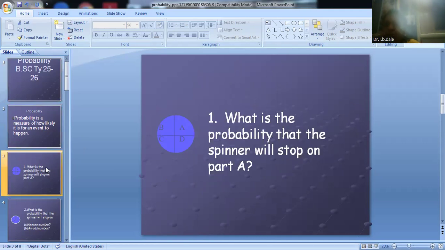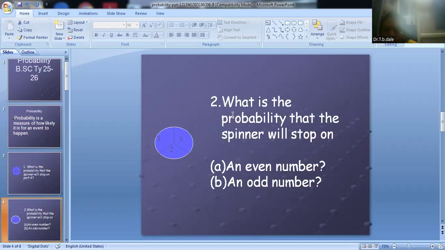Second one, what is the probability that the spinner will stop on part A? Here the spinner is given with sections A, B, C, D, and the question asks what is the probability that the spinner will stop on part A. In the second question, the spinner is divided into option A, an even number, and option B, an odd number.